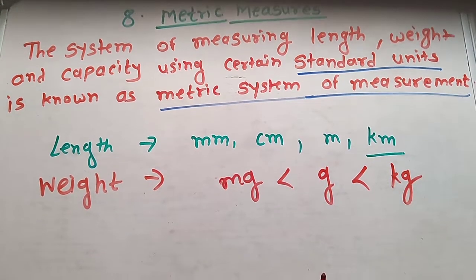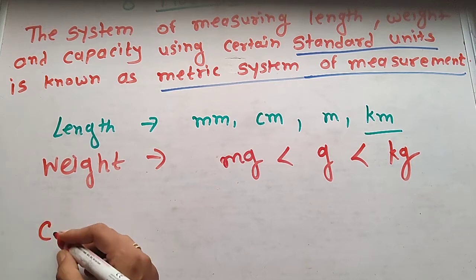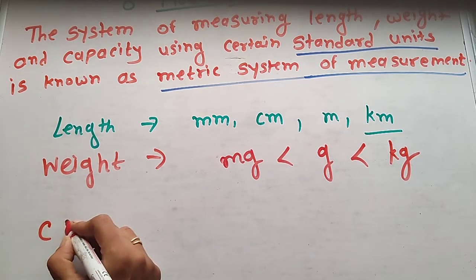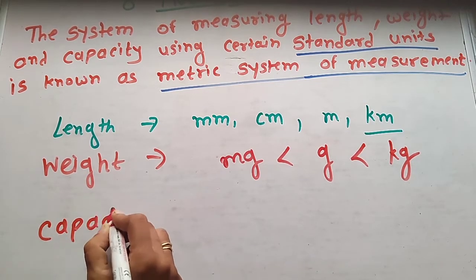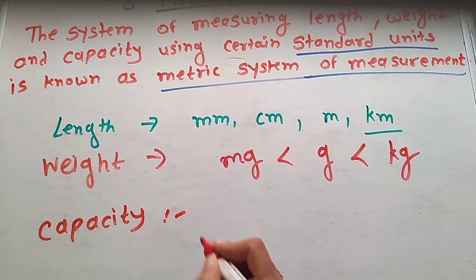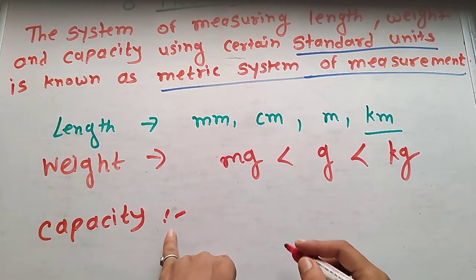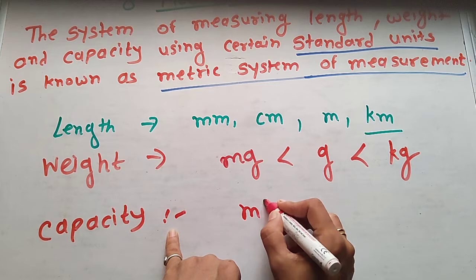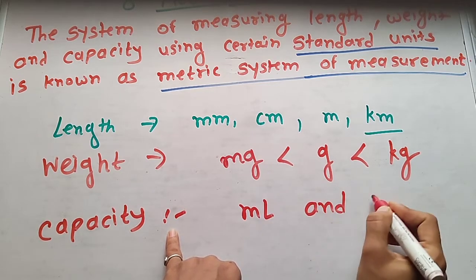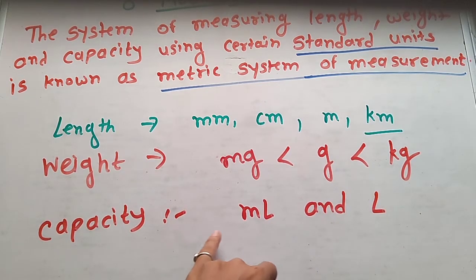Then next is the measurement of capacity. What will we use to measure capacity? This is for liquids, so we use milliliter and liter. Okay, so you already know all these units.